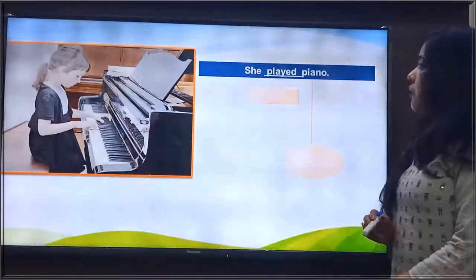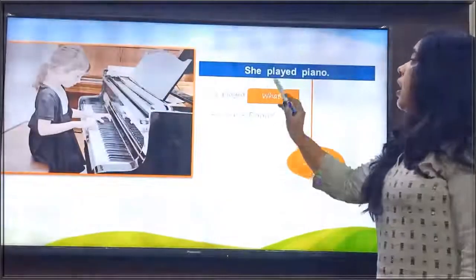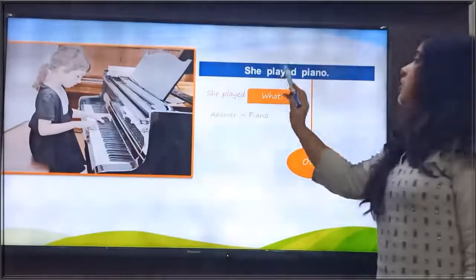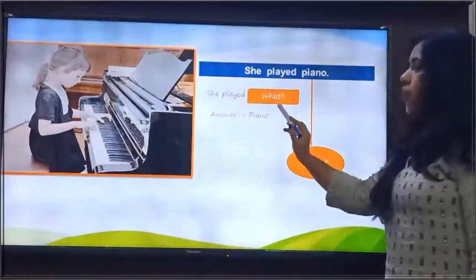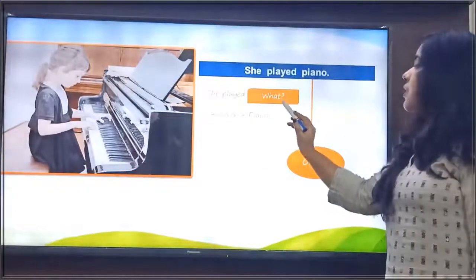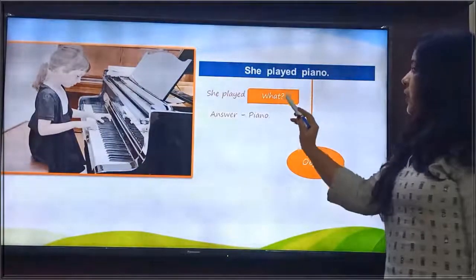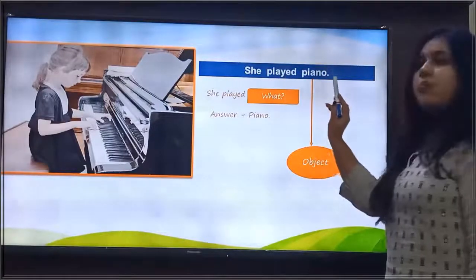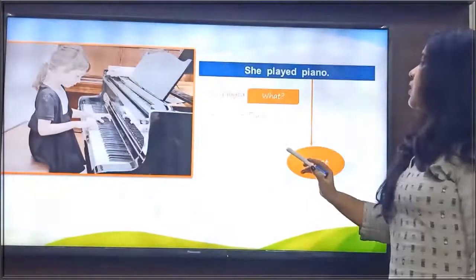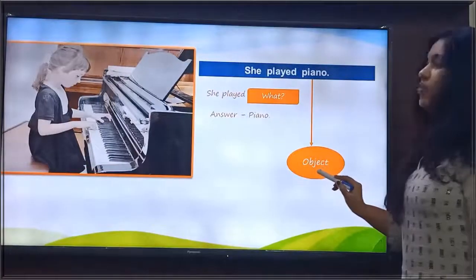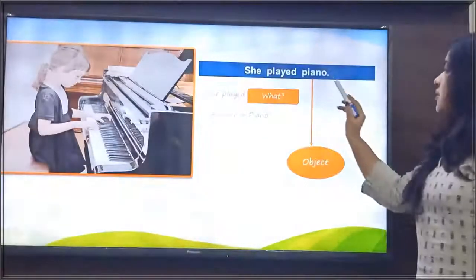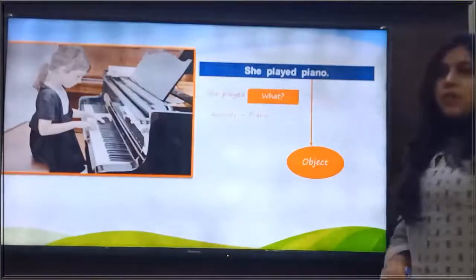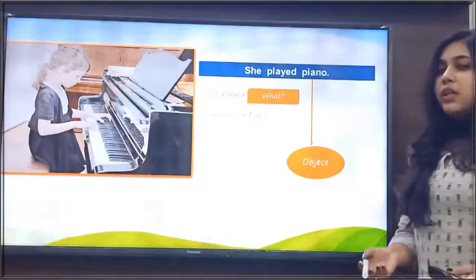And if we ask the question after the verb, she played what? Then what answer will we get? We get the answer, piano. That means piano is the object here, the object of the verb. So what does it indicate?